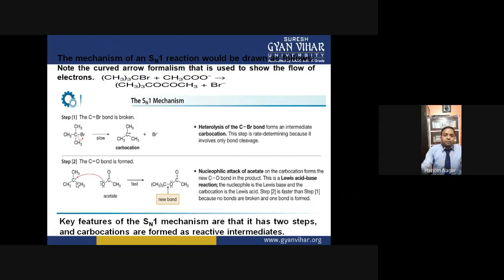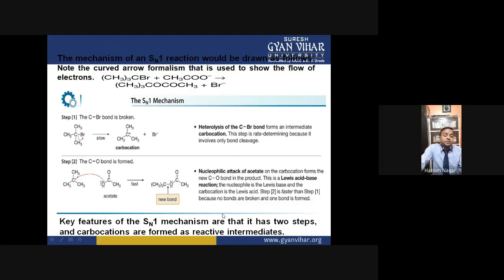And this results in the formation of a new compound, that is ester type. This compound contains an ester group. This is the R group, alkyl group, COO, and that is the R group. So RCOOR is the ester compound, right? So here the nucleophilic attack of the acetate on the carbocation forms the new C-O bond in the product.